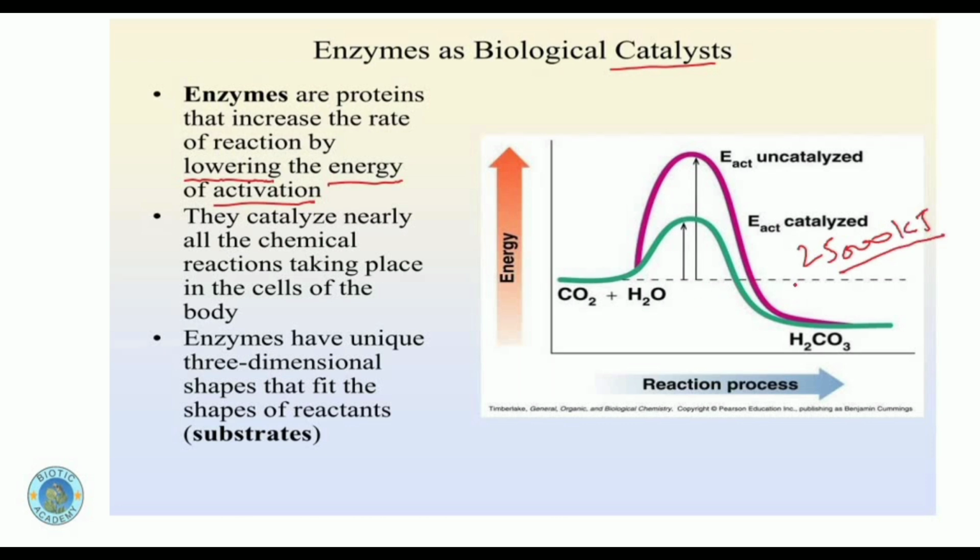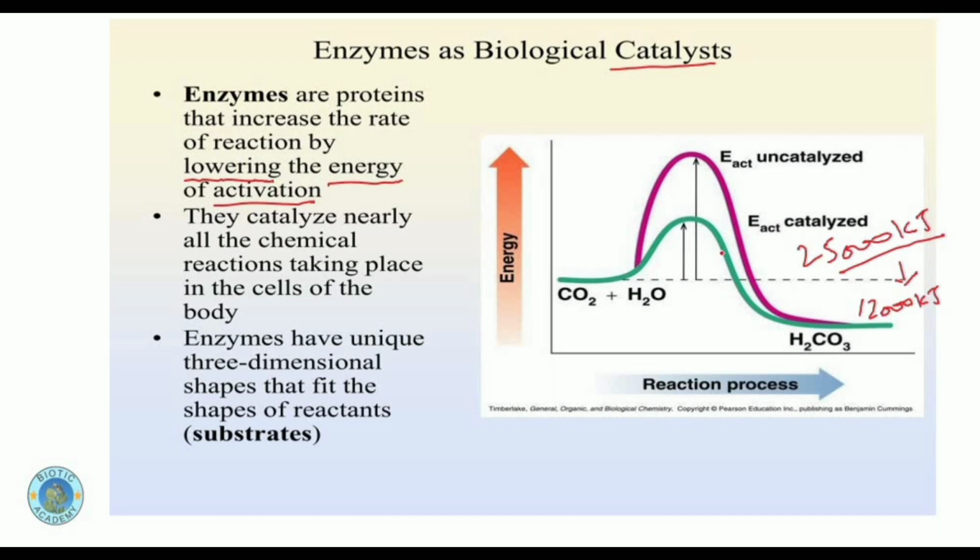Now, if the enzymes are present, they will reduce this energy of 25,000 kilojoules to, you can say, around 12,000 kilojoules. In this way, it helps to lower the energy of activation, means the amount of energy needed by the cell to start a chemical reaction is reduced by the help of the enzyme.